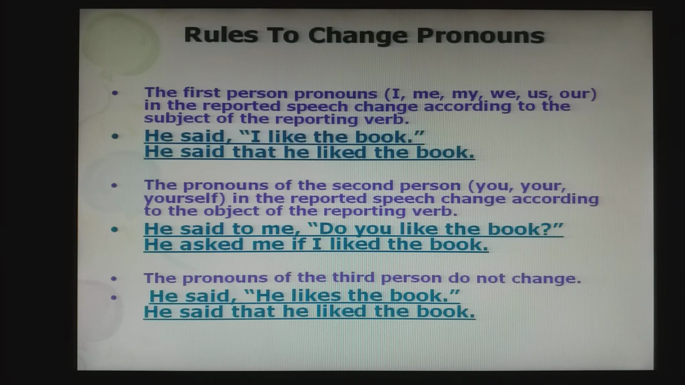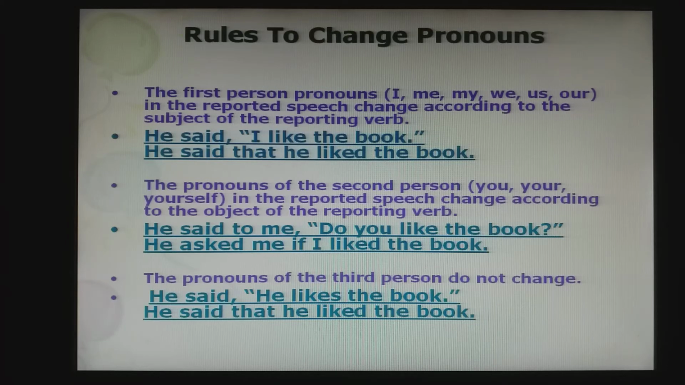Rules to change pronouns. Whatever is inside the quotation is the reported speech. Okay. And the verb outside the quotation is the reporting verb. Remember that. So the first person pronoun in the reported speech changes according to the subject of the reporting verb. Here the first person pronoun in the reported speech is I. It changes according to the subject of the reporting verb, which is he.